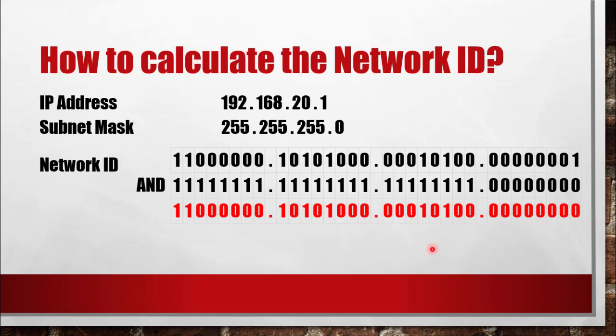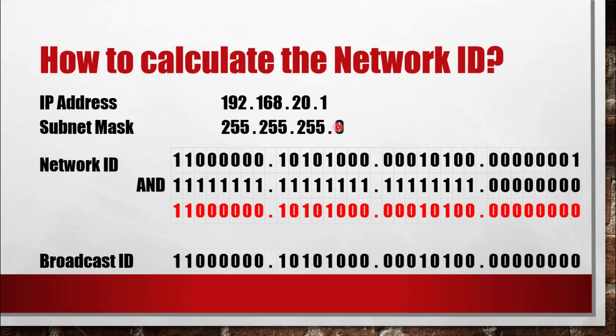Now to find the broadcast ID, we know the broadcast ID is going to be the ID when all the host bits of the network ID are 1. We know this part is the host part of the network ID.